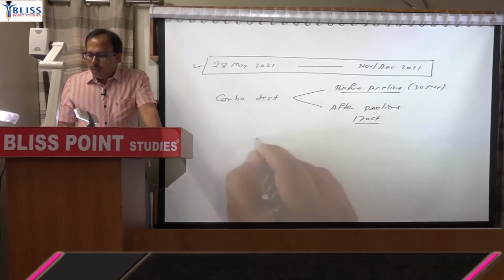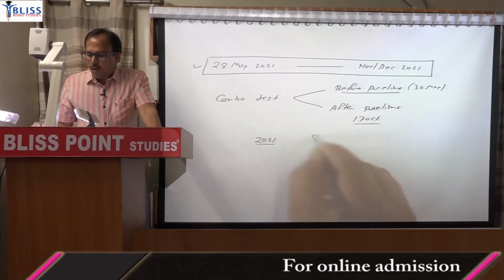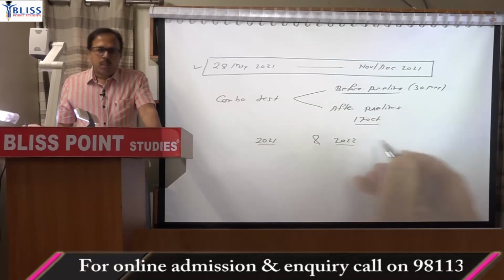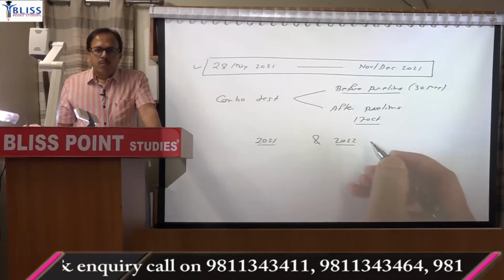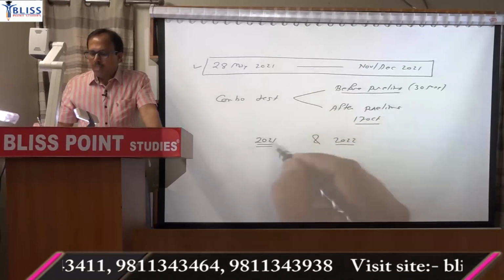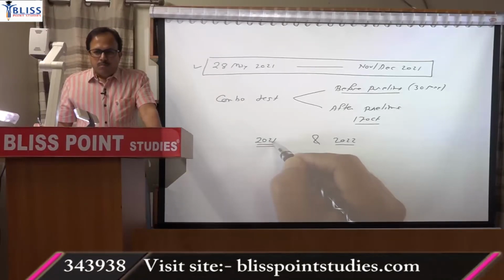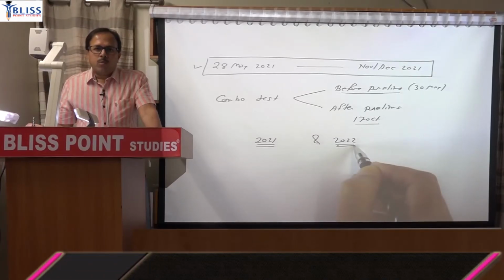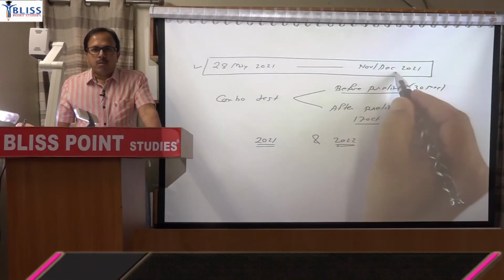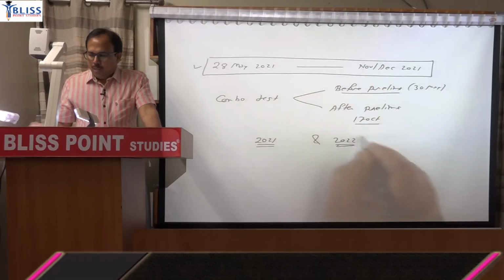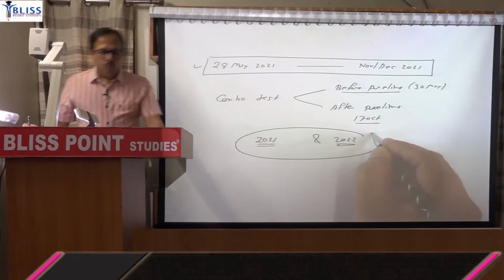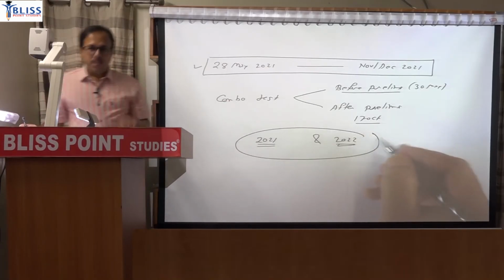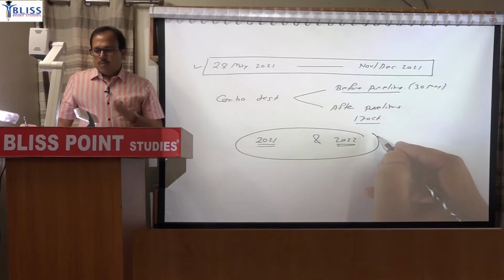So any student who is aiming for 21 mains or for next year, it is relevant for both. Because if you are aiming for 21 also, then your mains is expected in the month of January 22. And if you are preparing for 22, then your optional should be ready by December of 21. So this batch is basically meant for both, and for those who are appearing for Indian Economic Service, for this year there is already a batch going on separately, and for next year you can start now.